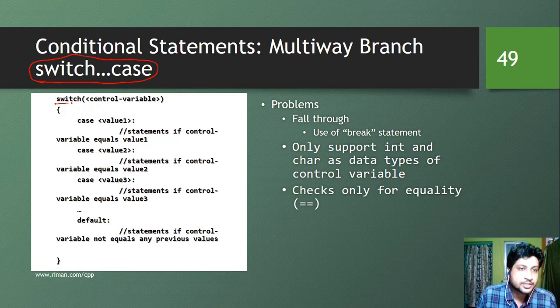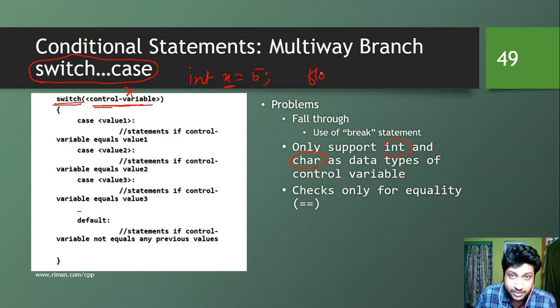Switch case starts with the keyword switch, where we have to put a control variable. In all the if cases, we have to put a binary condition, but here we have to put a control variable. This variable can be anything, not double. It should be int or char, not double or float. So we can only put an integer or a character in this control variable. If we have a variable, say int x is equal to 5, we can put x here. So the control variable can be x. If we have a character variable, that also can be a control variable.